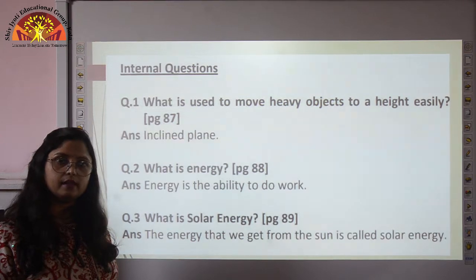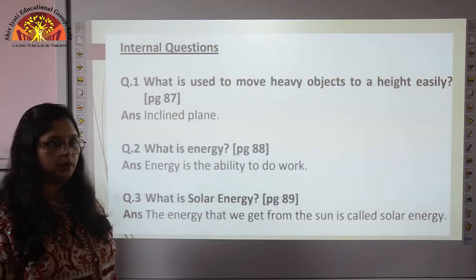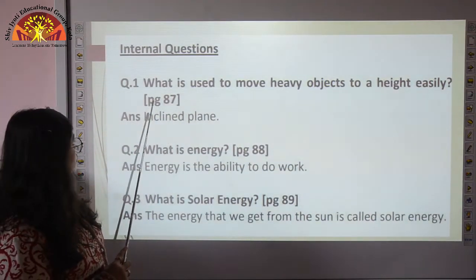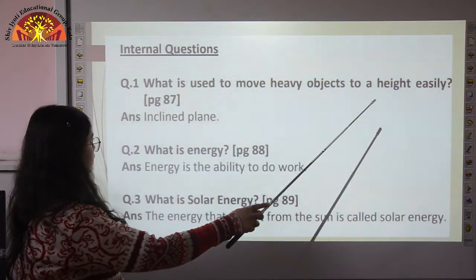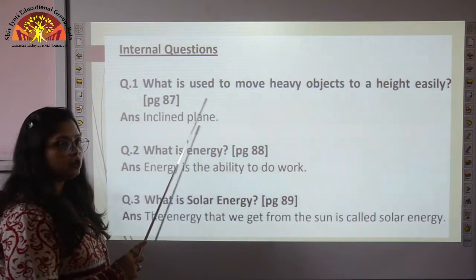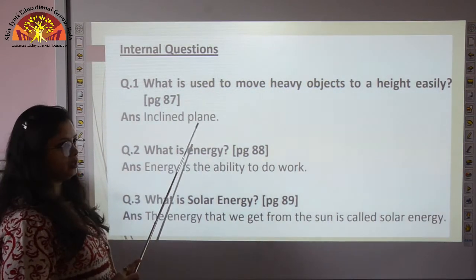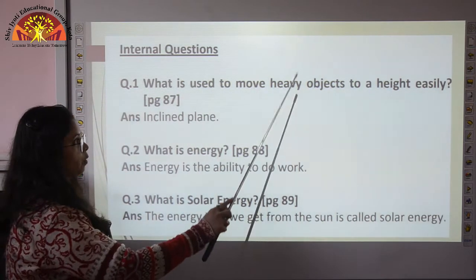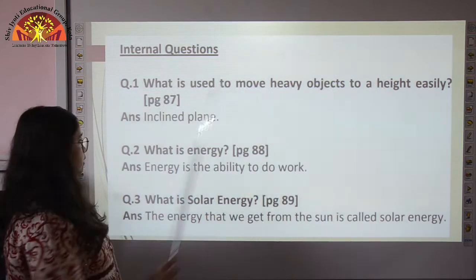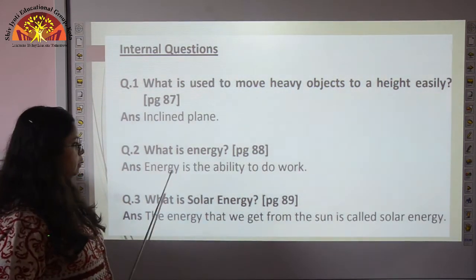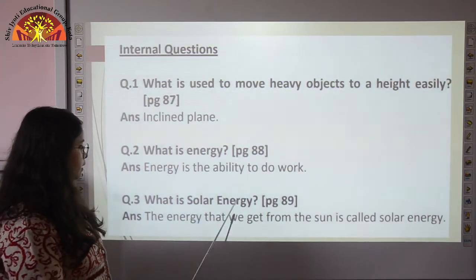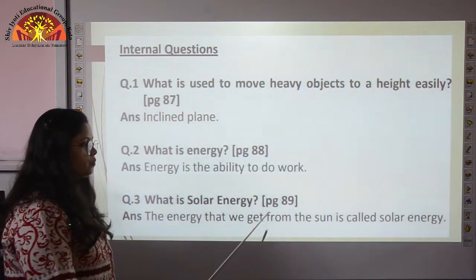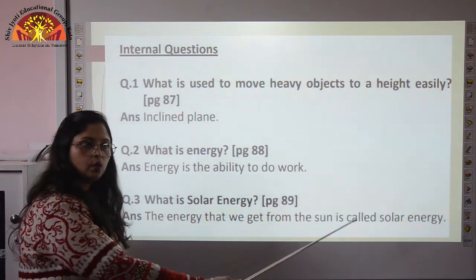Now we will revise the internal questions, book work and copy work. So let us come to internal questions. What is used to move heavy objects to a height easily? So children, just now I have told you that it is the inclined plane which is used to move heavy objects to a height easily. Now what is energy? Energy is the ability to do work. What is solar energy? The energy that we get from the sun is called solar energy.